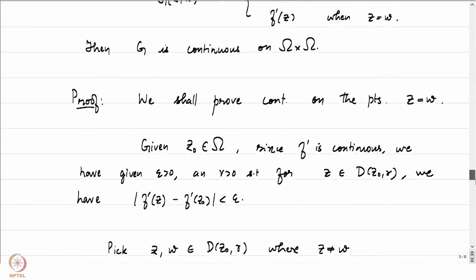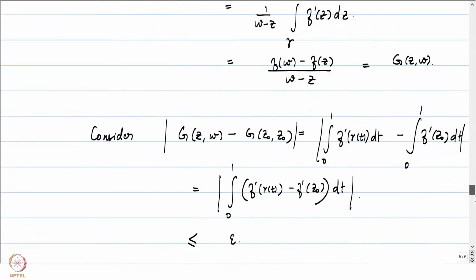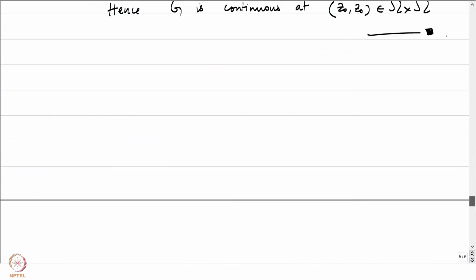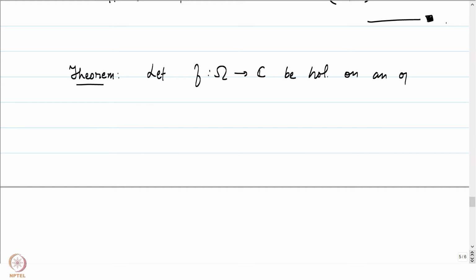Now that we have this preparatory lemma, let's jump into the inverse function theorem that I was referring to. The statement will go as follows. The theorem: let f from omega to C be holomorphic on an open set.